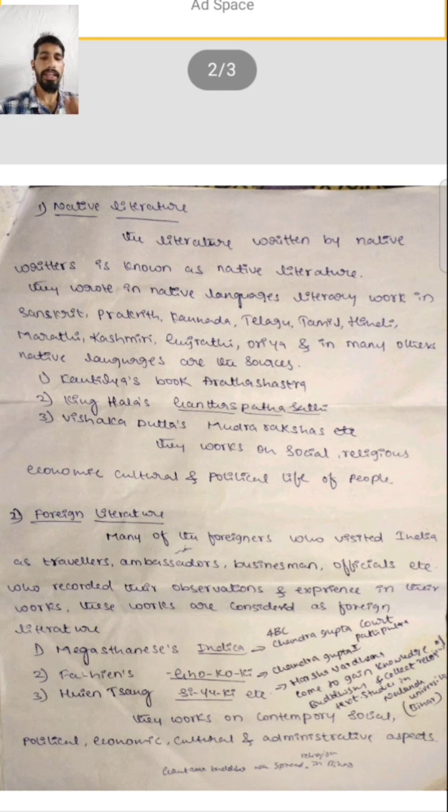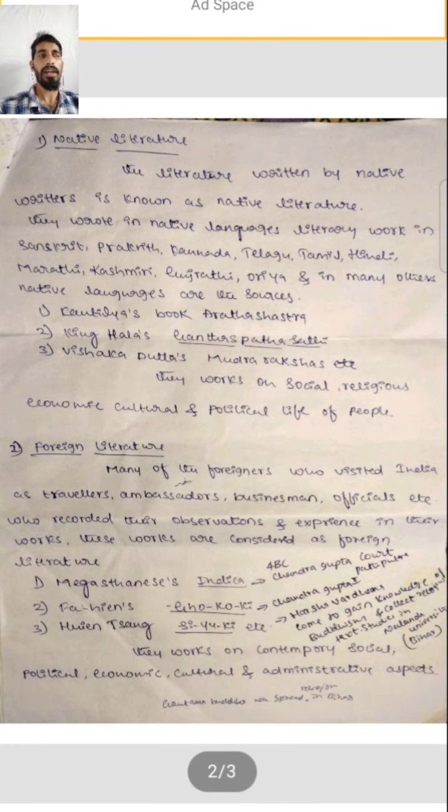He wrote the Siyuki at the time of Harshavardhana. He also came to India, was admitted to the university, and studied in India.